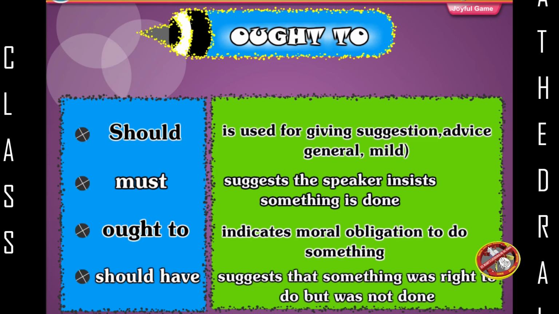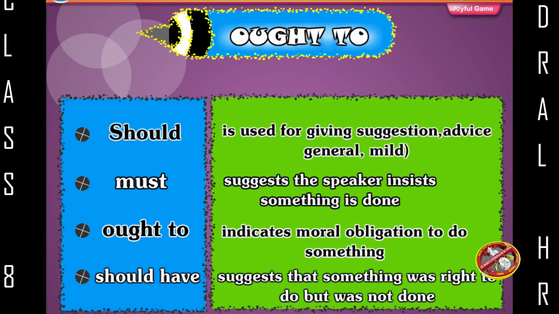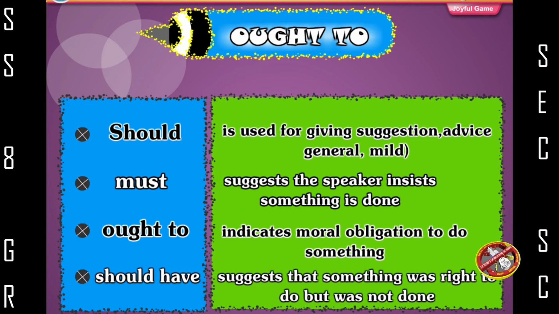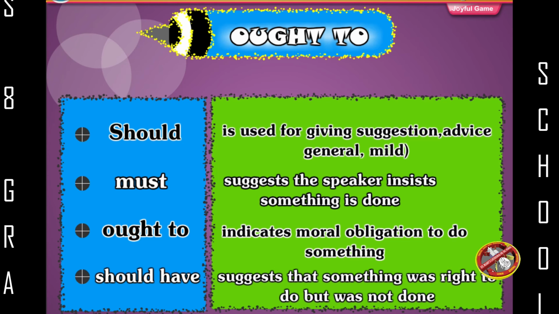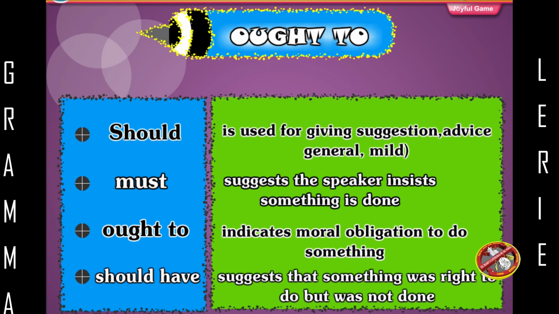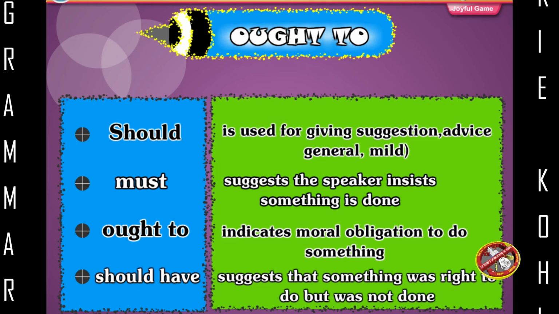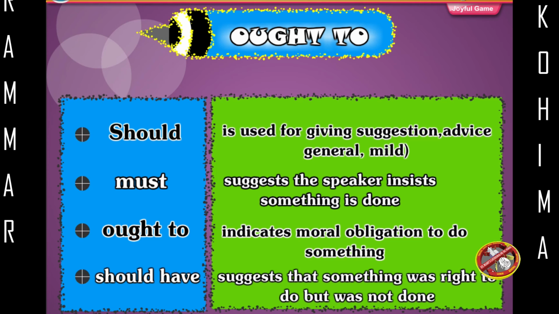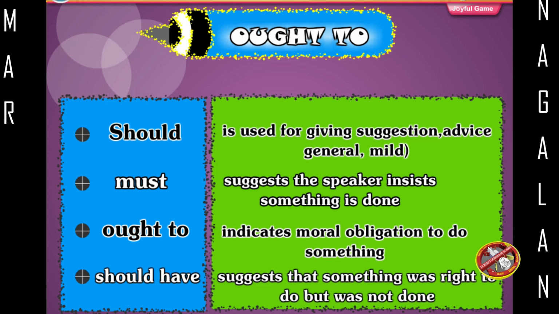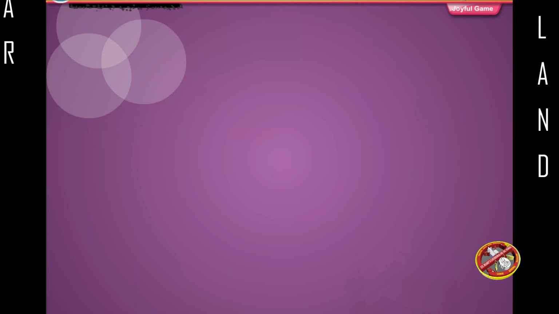Should is used for giving suggestion, advice, general, mild. Must suggests the speaker insists something is done. Ought to indicates moral obligation to do something. Should have suggests that something was right to do but was not done.